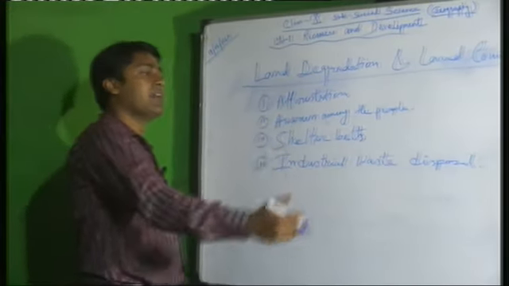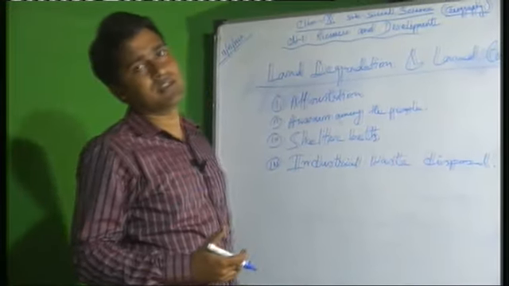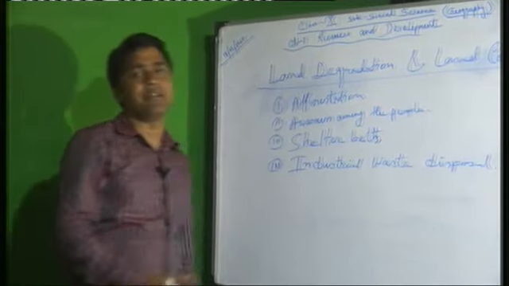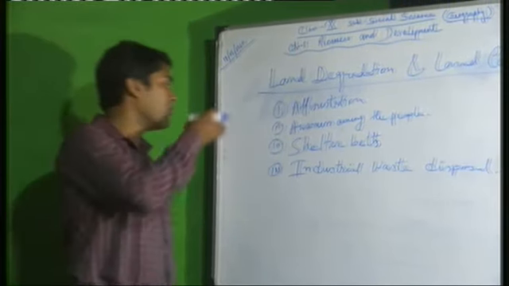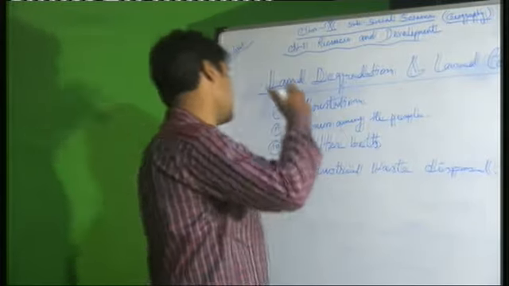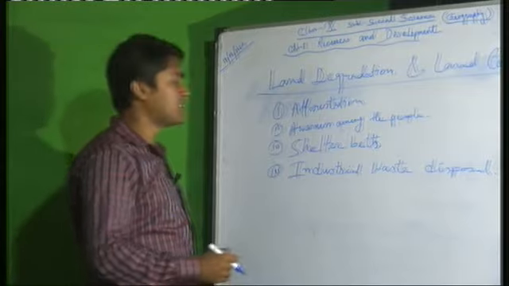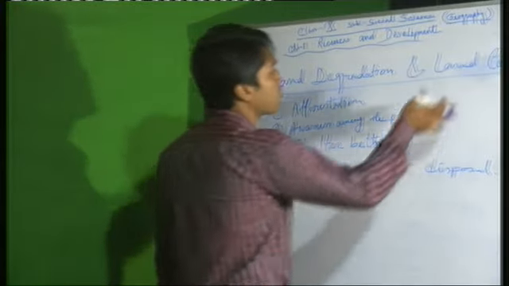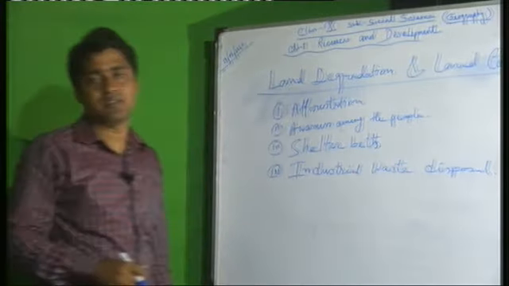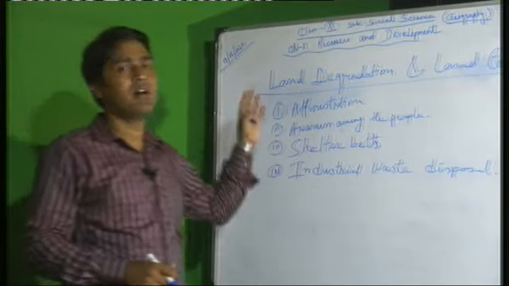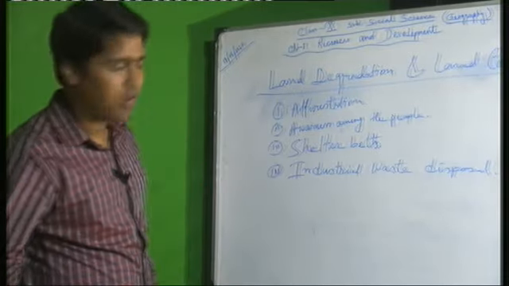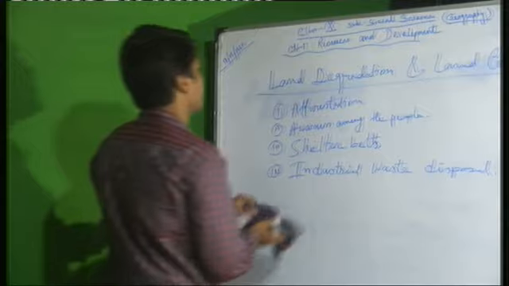So before releasing these materials, if industrialists filter their waste material and after that discharge it, then it also helps land conservation. So all these are the measures or ways of land conservation.